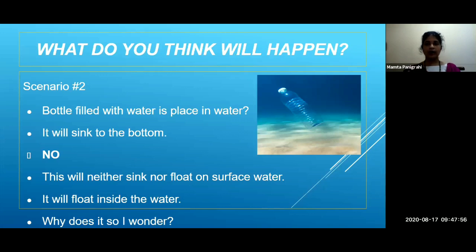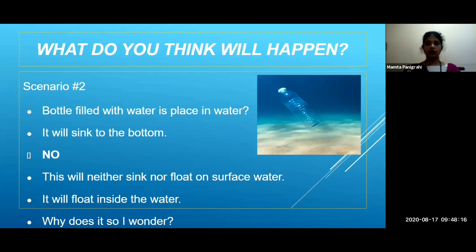No. Actually, the filled bottle will not sink in the water, nor will it rest on the bottom of the water. Actually, it will float inside the water. Understood, students?